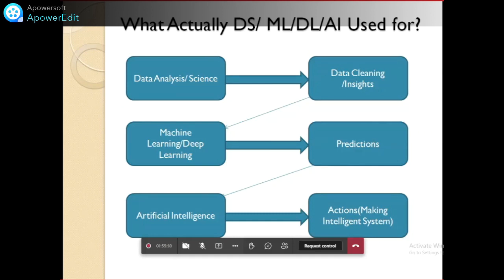That is the role and responsibility of the machine learning and deep learning team, to train the machine. Once they get trained, the output is a model that is used for prediction. That prediction is given to the AI team. This AI team will convert this prediction into certain action or an intelligent machine. And this is all interconnected. The data analysis team will clean the data with some languages, that is, some tools. And that language and those tools we are going to learn. Python is the language, guys. Python is an open source language. Or you can do the data analysis by other means also.